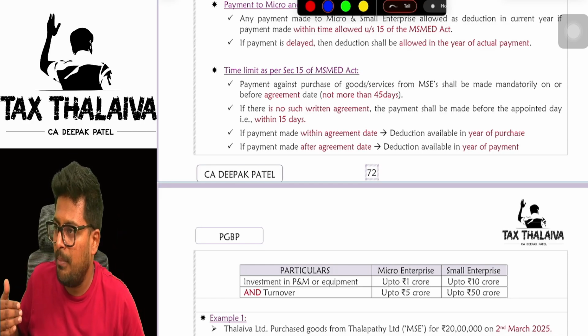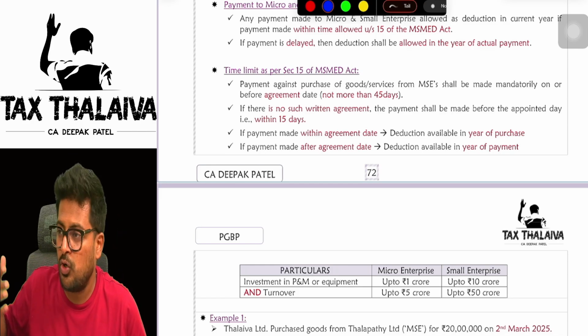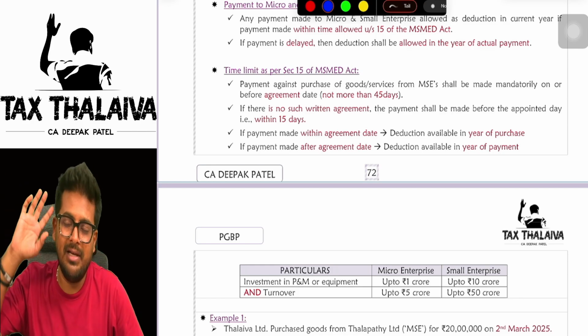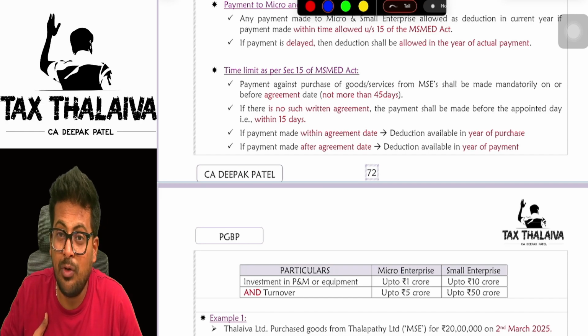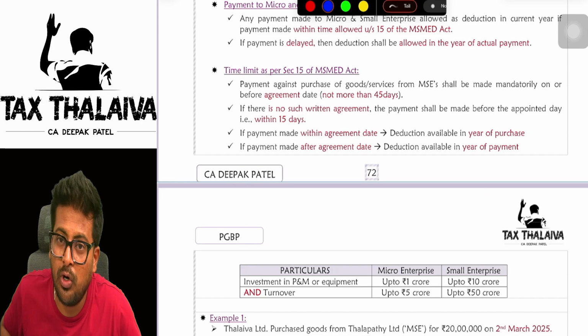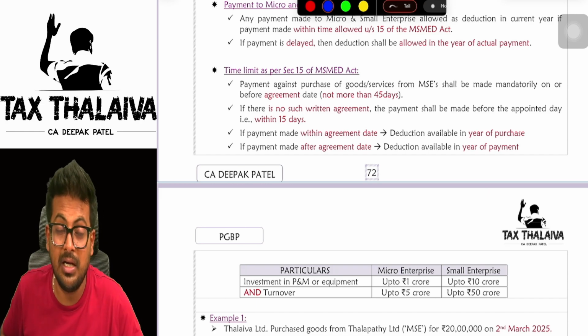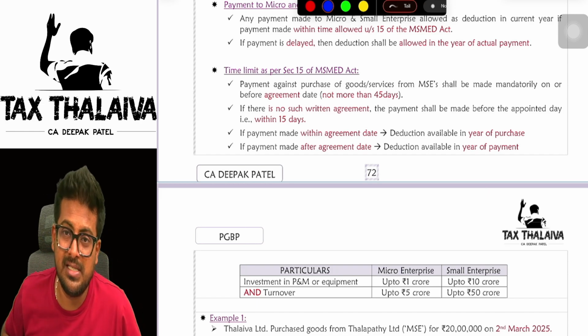I purchased goods from a micro and small enterprise and I tell him, I will give you next month. Then I have to book the expenditure for purchases in my books of accounts. That will be disallowed if I don't make the payment to that MSE within the prescribed time.